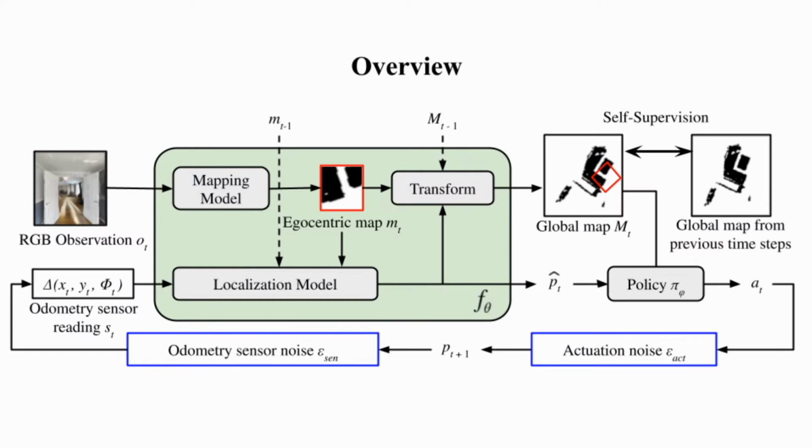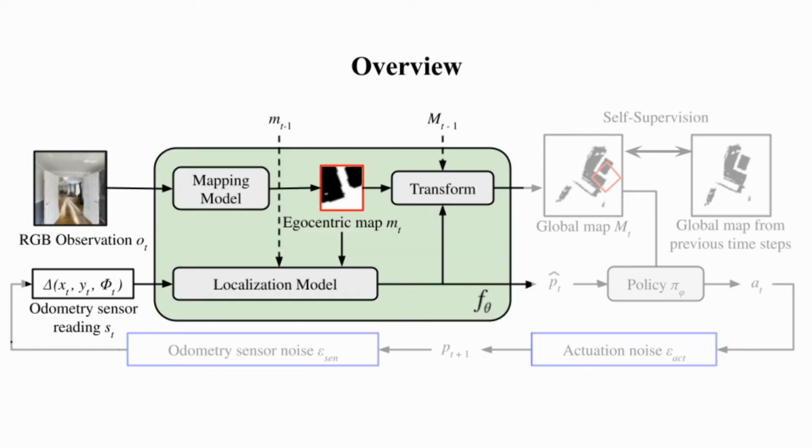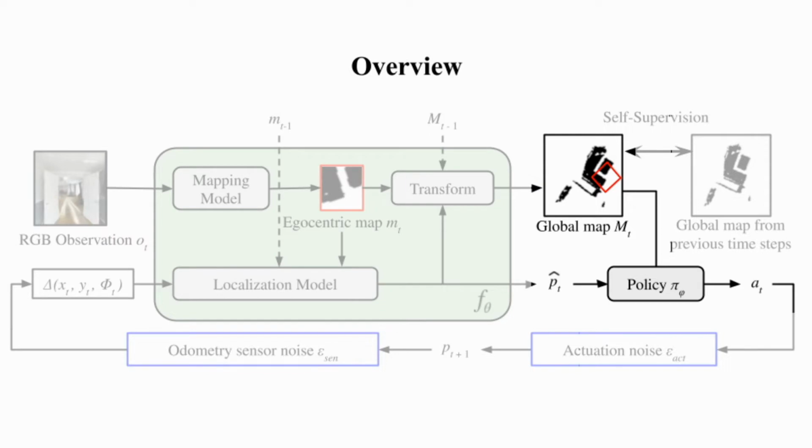So here's the overview of our approach. We employ the modular approach that separates the observation space and the action space as shown in the figure. The observation module transfers the sensor perception into the domain-agnostic intermediate representation, which are the predicted global map and the estimated pose. And a subsequent policy module deduces the agent's action from the intermediate representation.